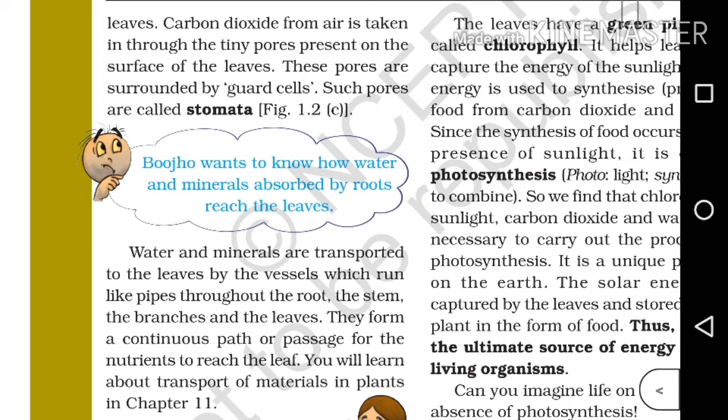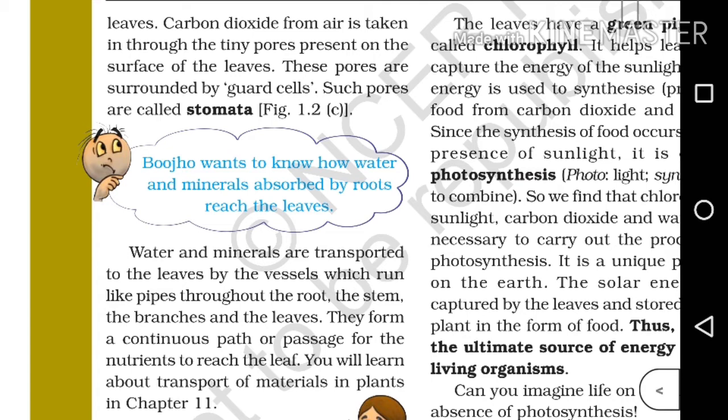Similarly, as I have told earlier, one important question is there. What do you mean by stomata? What is the definition for stomata? There are tiny pores present on the surface of the leaves. These pores are surrounded by guard cells. Such pores are called stomata. And if possible, you can draw that picture also, which I have drawn.